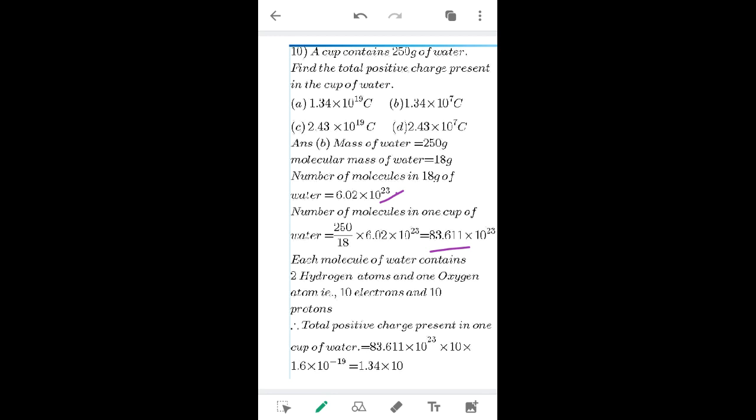Therefore, total positive charge present in 1 cup of water equals 83.611 into 10 raised to 23, into 10, that is 10 positive charges per molecule, into 1.6 into 10 raised to -19. So, the answer will be 1.34 into 10 raised to 7. The answer is B, 1.34 into 10 raised to 7 coulomb.